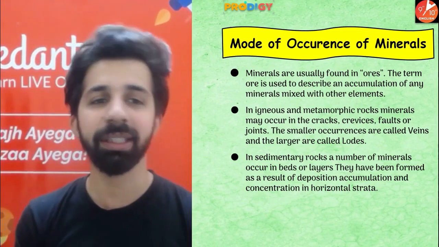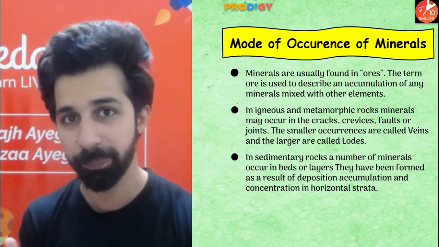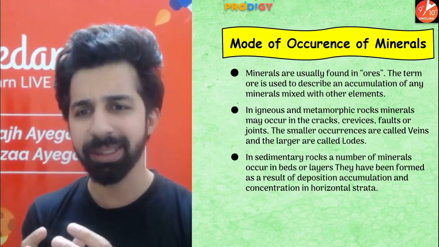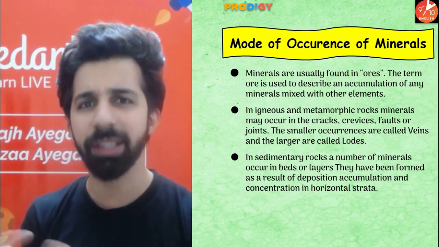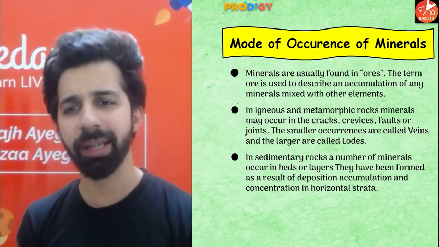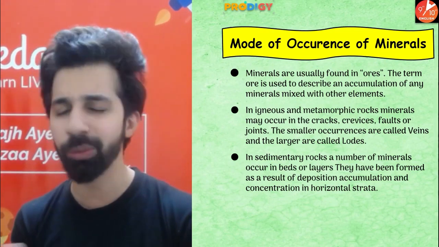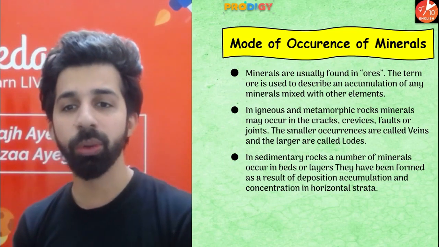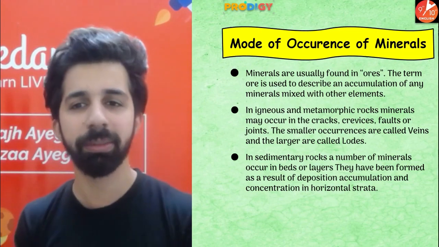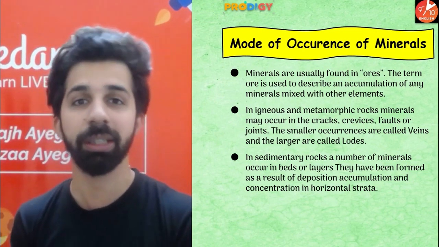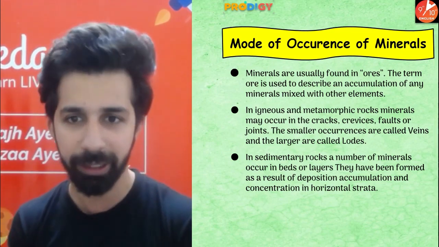Now guys, what are cracks and crevices? These are spaces and gaps which are formed during the rock formation. The size of these gaps and spaces differ from place to place. Cracks, crevices, faults and joints, their shape and size are not the same. So in igneous and metamorphic rock, minerals occur in cracks, crevices, faults and joints. In simple sense, these are nothing but gaps or spaces created during the formation of rocks. Okay?